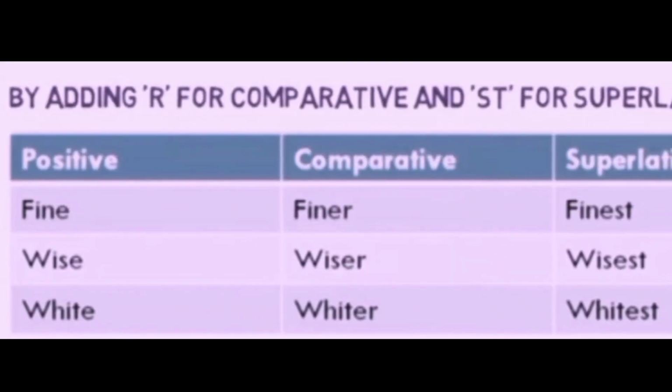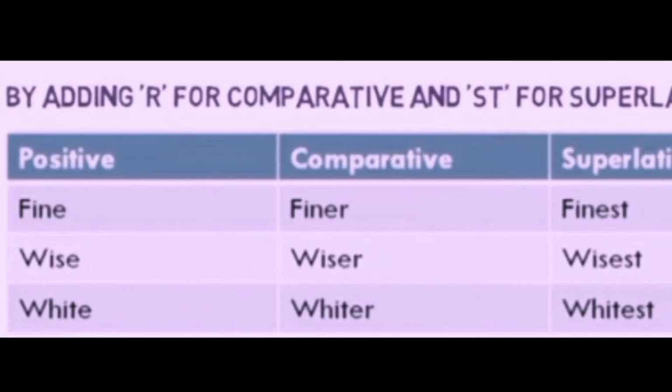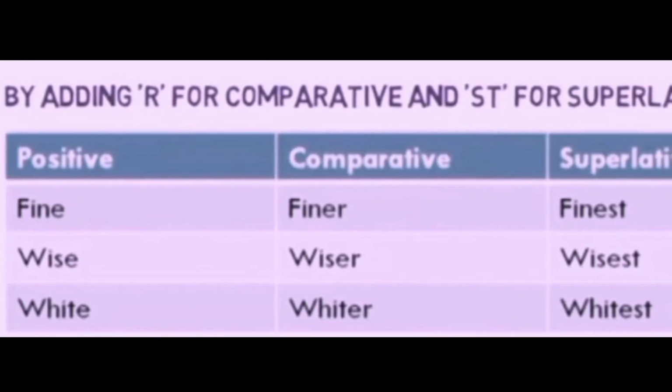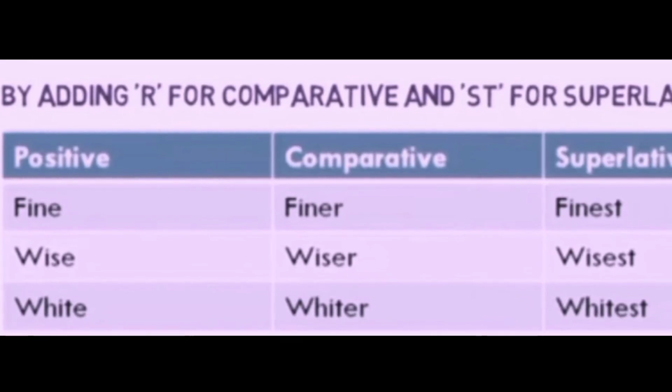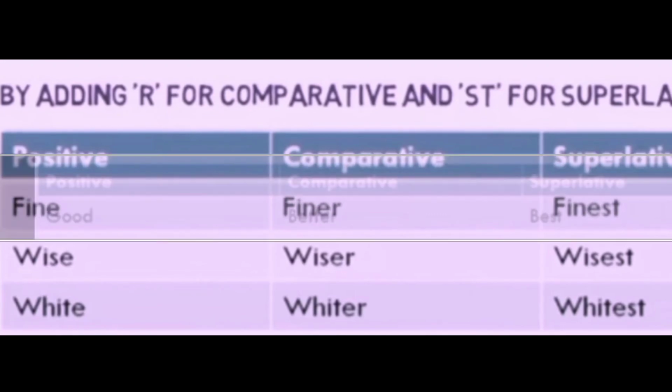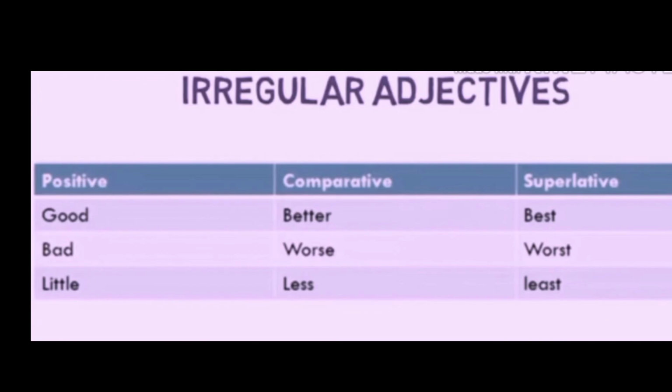Let's see some other types of words, like fine. It will become finer. We don't have to add another e to the word. Finest, only st we add in the superlative degree. Wise, wiser: by adding r it becomes comparative degree, and by adding st it becomes superlative degree.